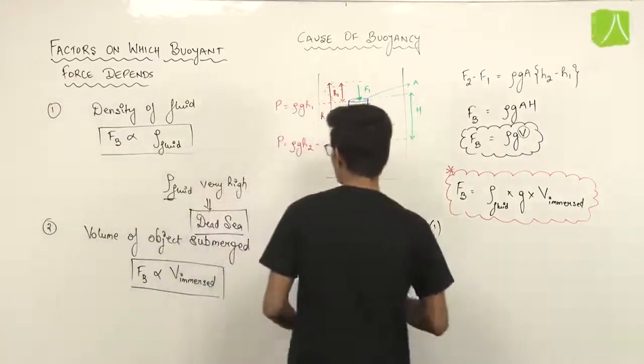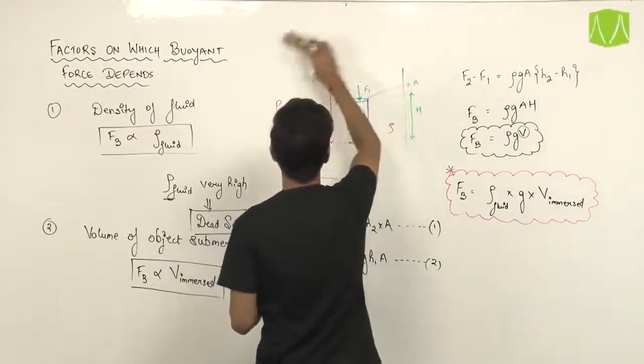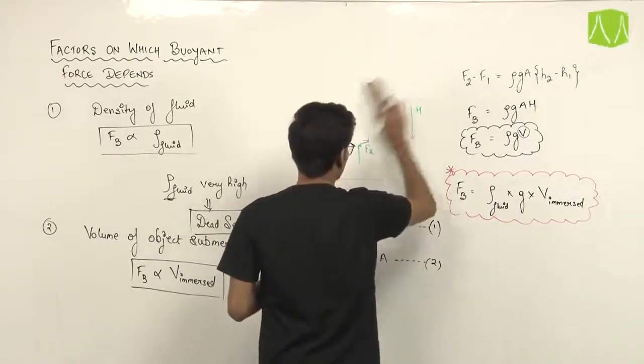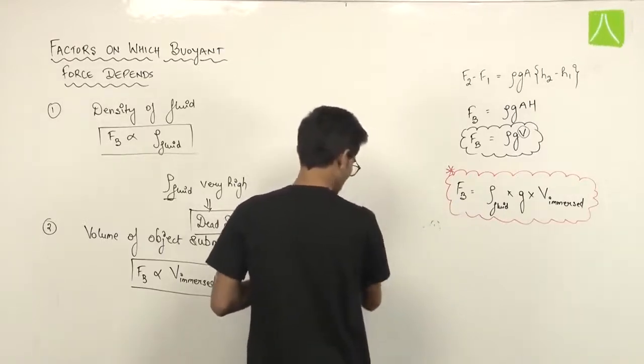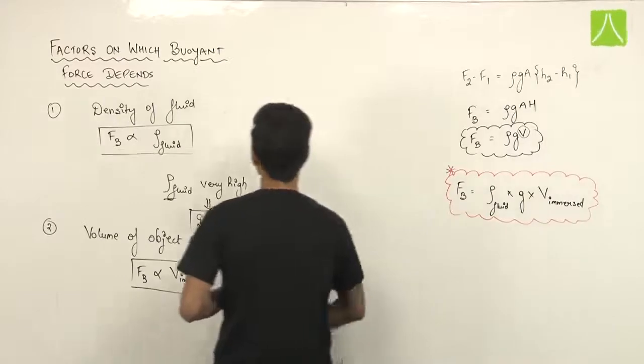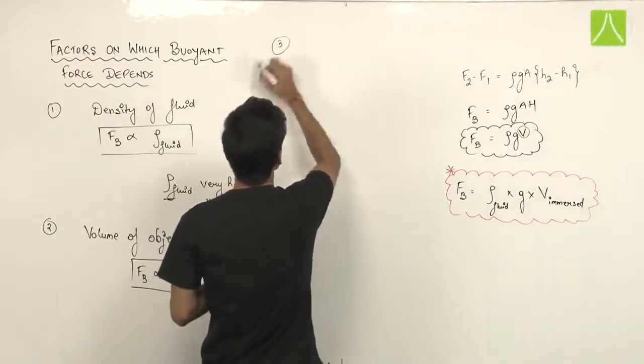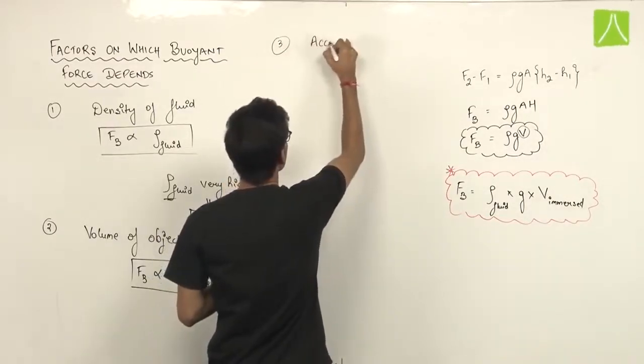Moving to the third point. The third factor on which buoyant force depends is the acceleration due to gravity.